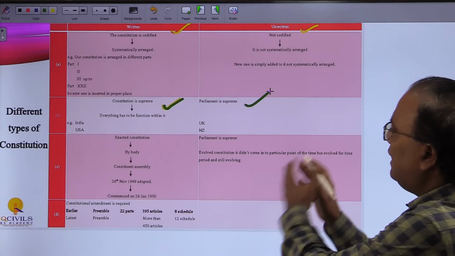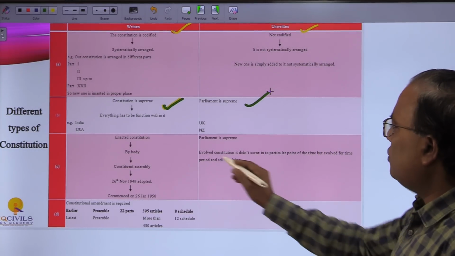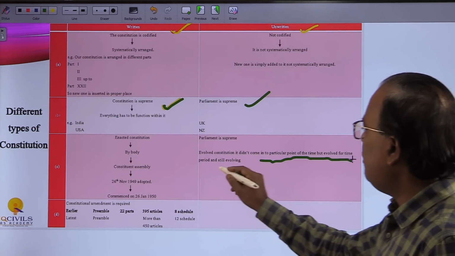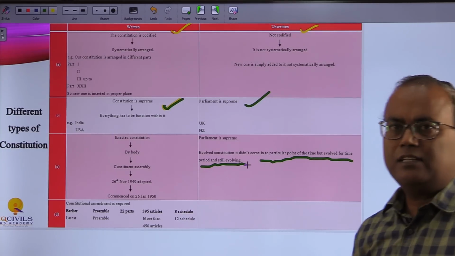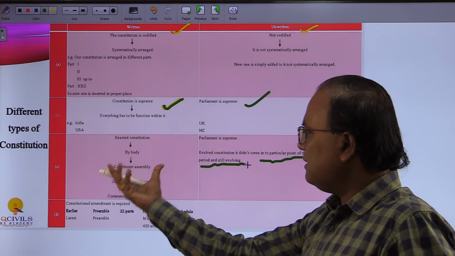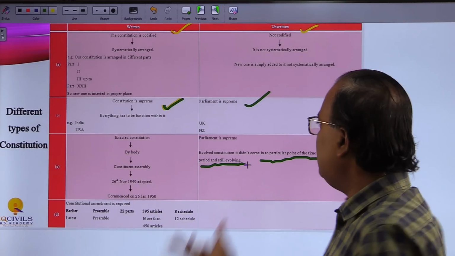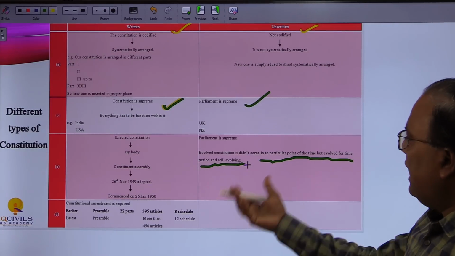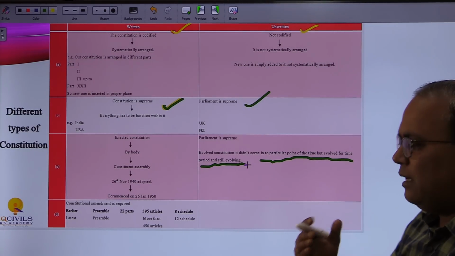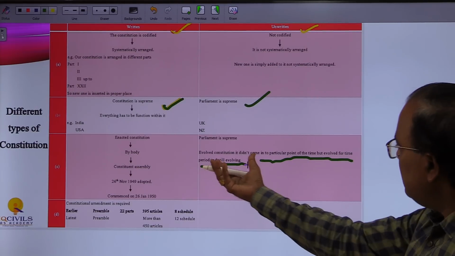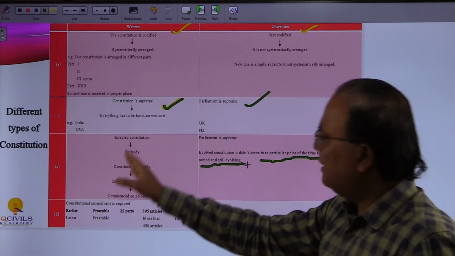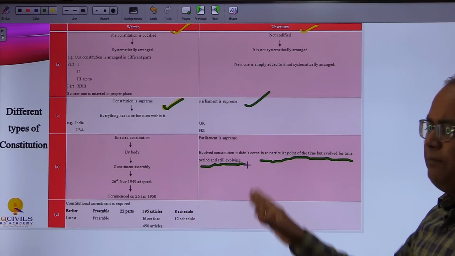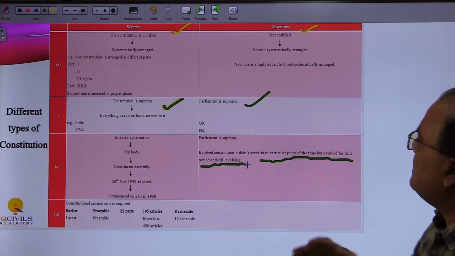But in the unwritten constitution, parliament is supreme. The constitution evolved; it does not come at a particular point in time, but evolved over a period and is still evolving. Here parliament enacts the constitution, and it is not a once-in-a-while affair; it keeps going. So what is the difference? Here the constituent assembly is a one-time affair for a specific purpose. There, parliament is not only for a specific purpose; it has different purposes.